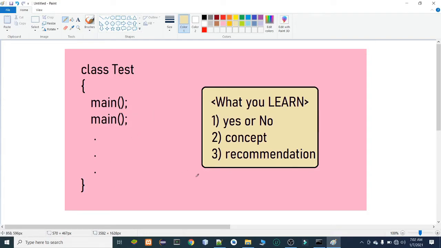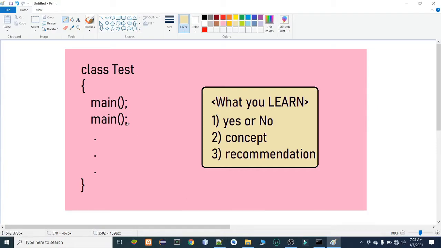And what you get from this video is, is it possible or not, yes or no? Or if it is possible to declare more than one main method inside a single class, then what is this concept known as? And is it recommended to declare more than one main method inside a single class? So you will get these concepts from this video. Let's discuss: can we declare more than one main method inside a single class?